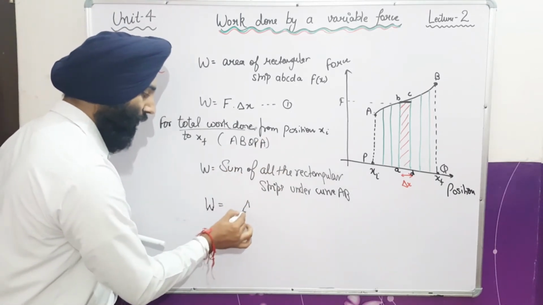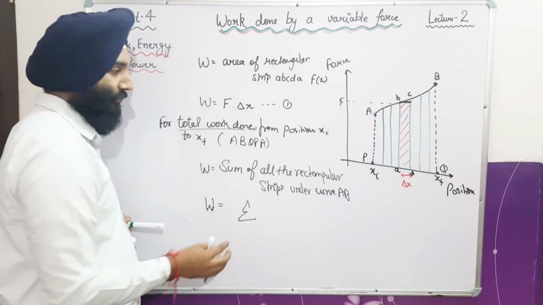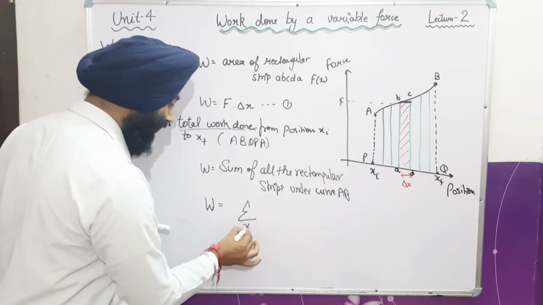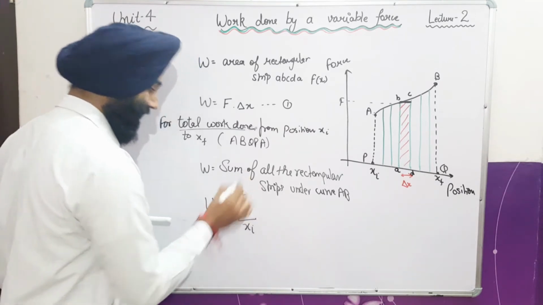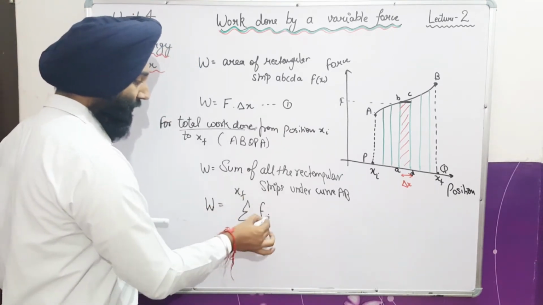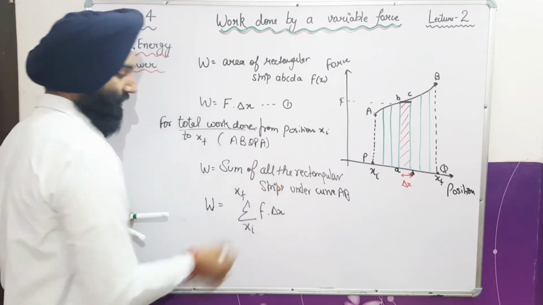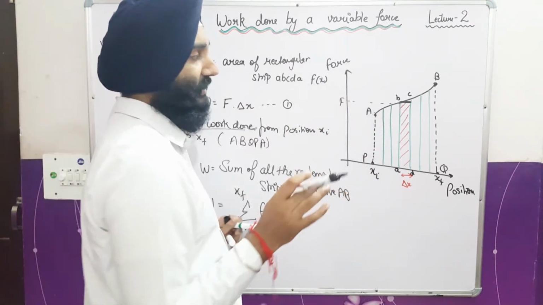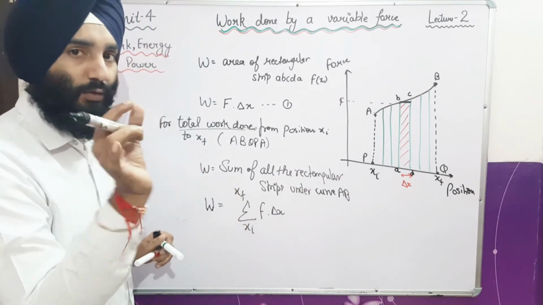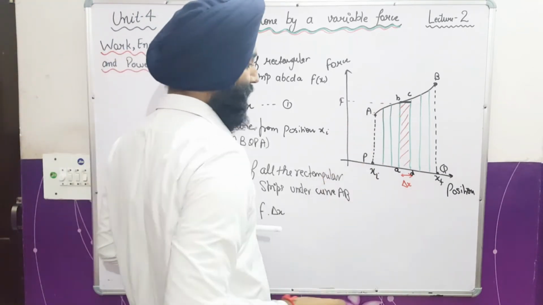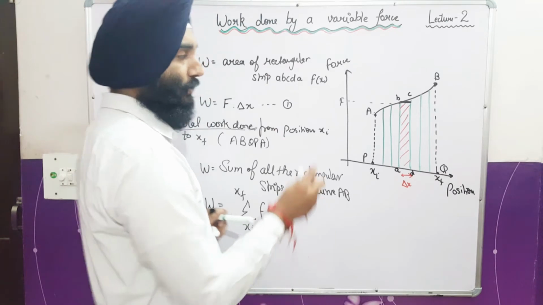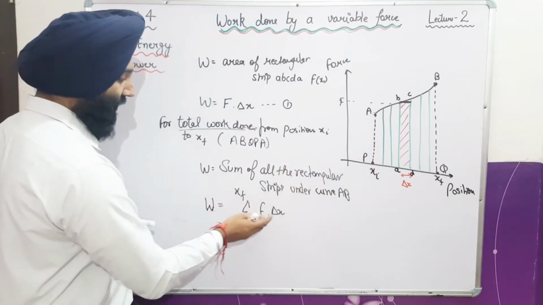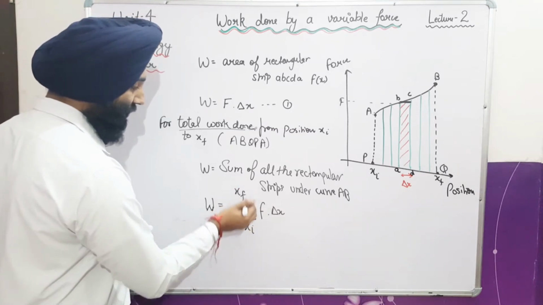For the total sum we are using summation, since it is a discrete sum. From where to where? From initial to final. The area of one strip is F dot dx. Each strip has force F, because we are considering the force F as constant over these small strips, and the displacement as dx. So the area of all the strips is the summation from xi to xf, from initial position to final position.